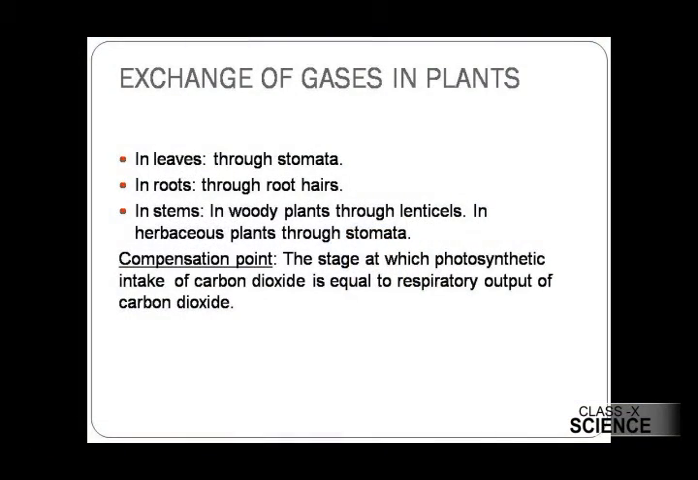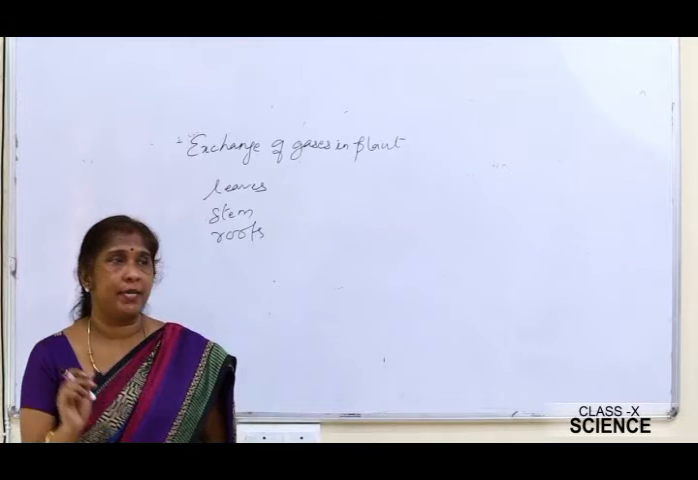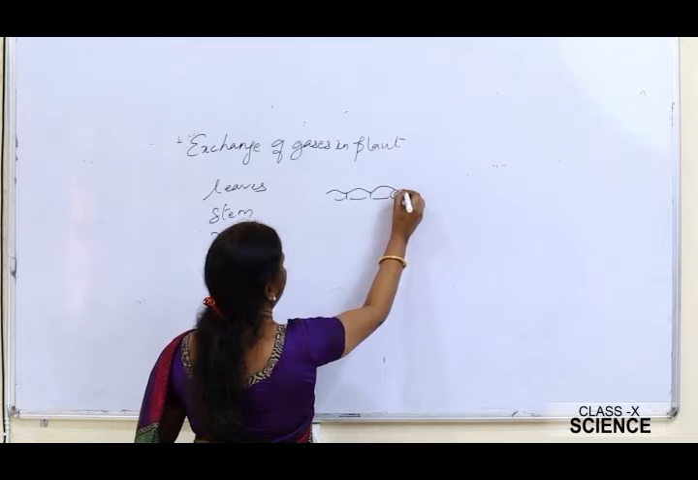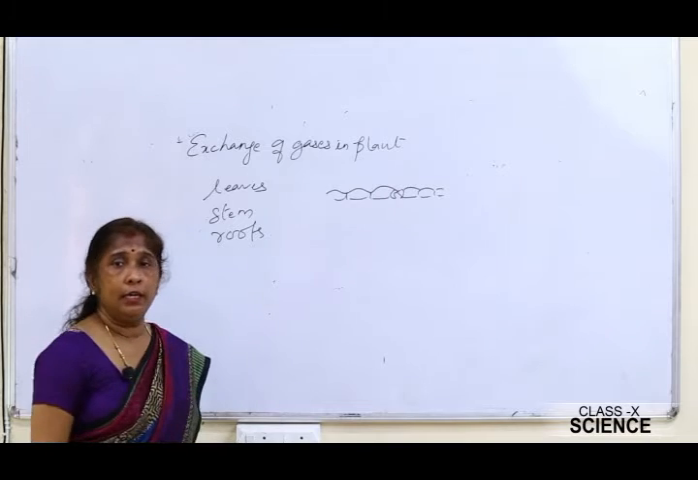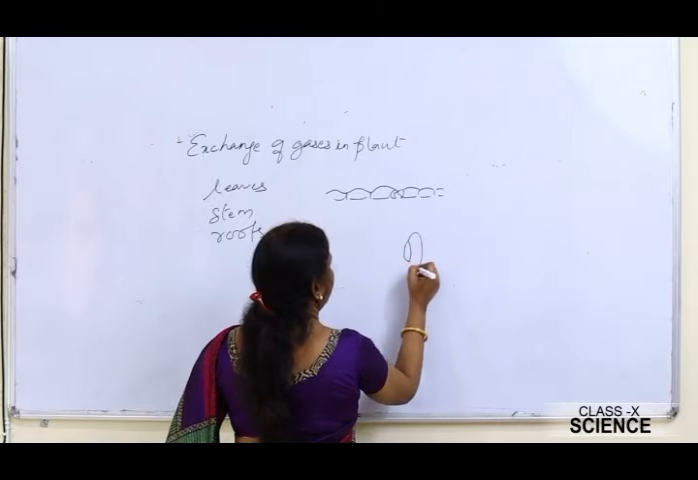Now let us see how the exchange of gases takes place in the plant. In a plant, the exchange of gases may take place through the leaves, or through the stem, or through the roots. In the leaves, what happens? Certain small pores called stomata, present in the epidermis of the leaf, bring about the exchange of gases. The stomata are small apertures guarded by two guard cells.